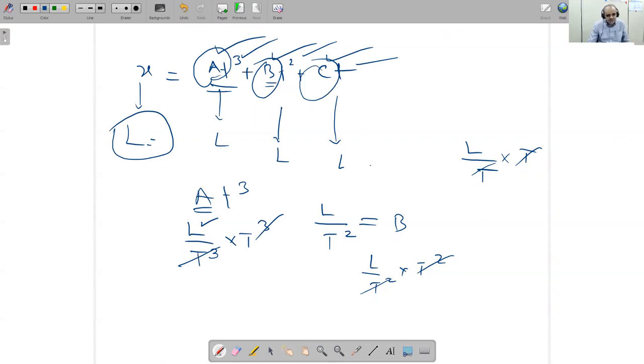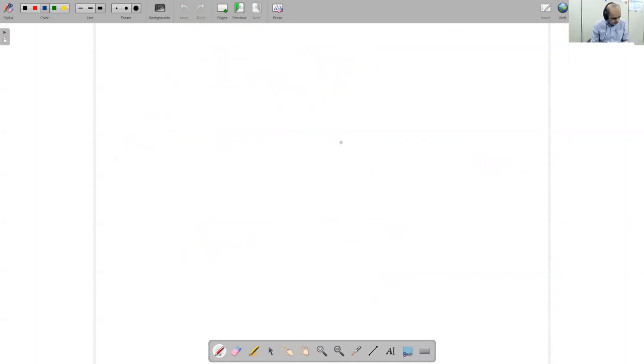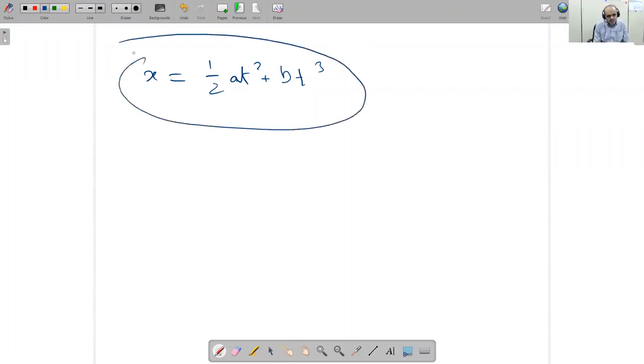Okay, let's see another example. This is the last question. x is equal to 1 over 2 at square plus bt cube. The question is the dimensions of A and B. These are questions which already came in the previous exam. Remember 1 over 2 is a constant. It has no dimension. Leave this one. You just focus on at square and bt cube.